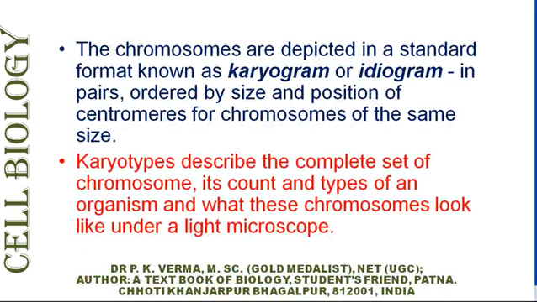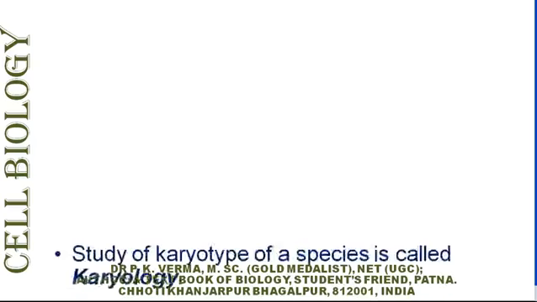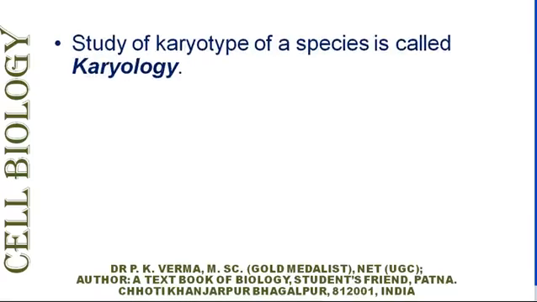The karyotype describes the complete set of chromosomes, its count and type of an organism, and what these chromosomes look like under a light microscope. So it is a picture of the chromosomal complement of every species. A study of the karyotype of a species is known as karyology.